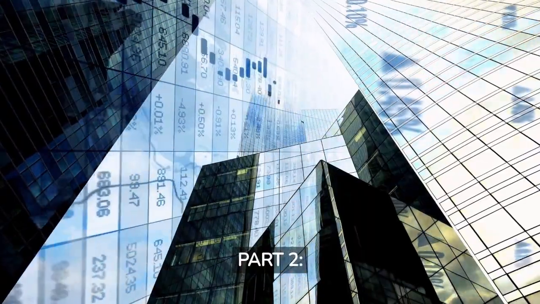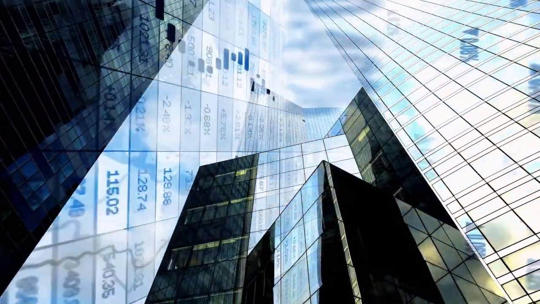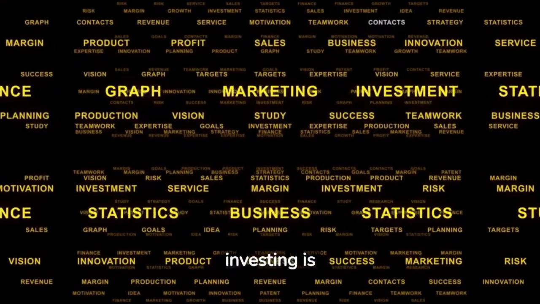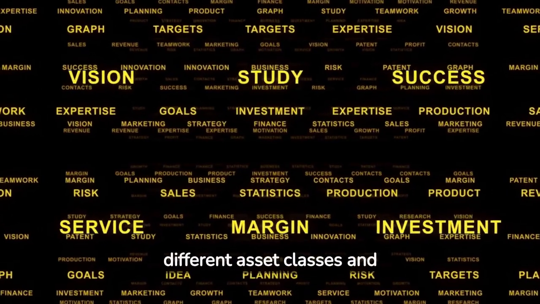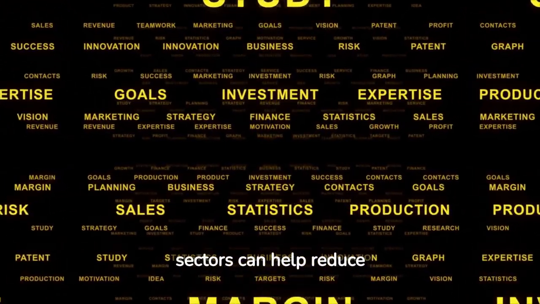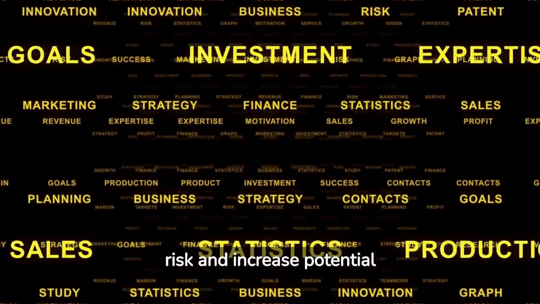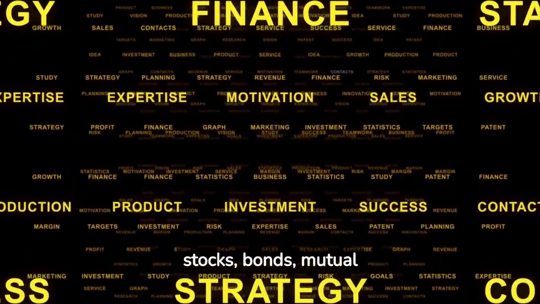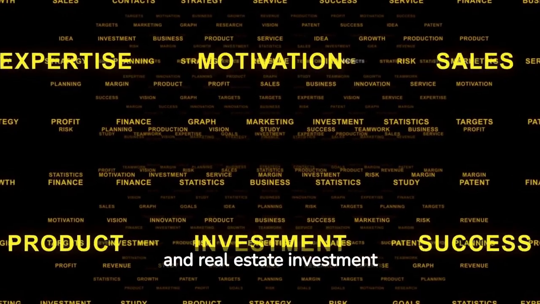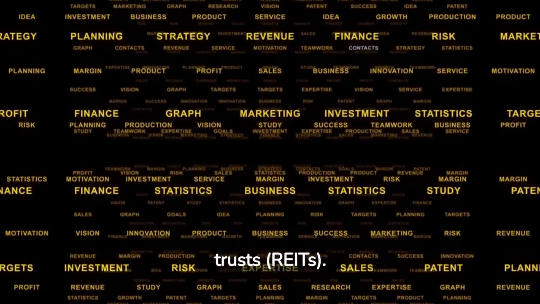Part 2. Diversifying your investments. One of the key principles of investing is diversification. Spreading your $1,000 across different asset classes and sectors can help reduce risk and increase potential returns. Some options to consider include stocks, bonds, mutual funds, ETFs, and real estate investment trusts, REITs.